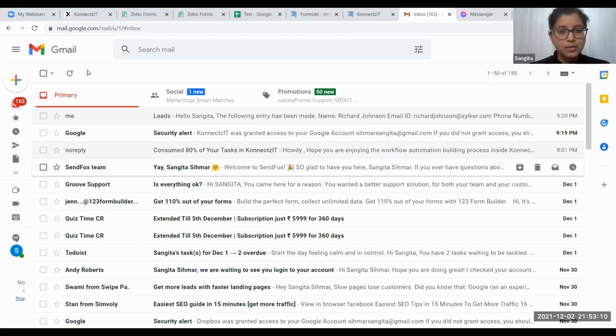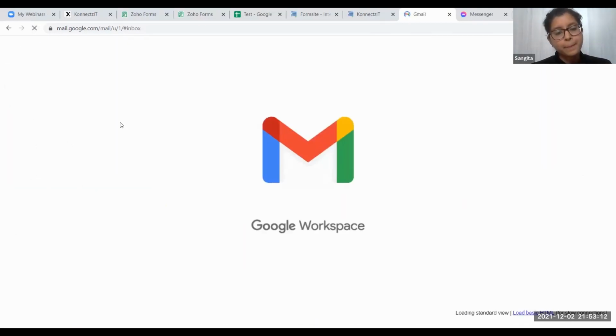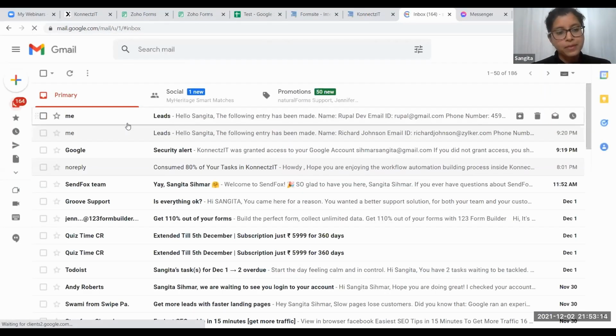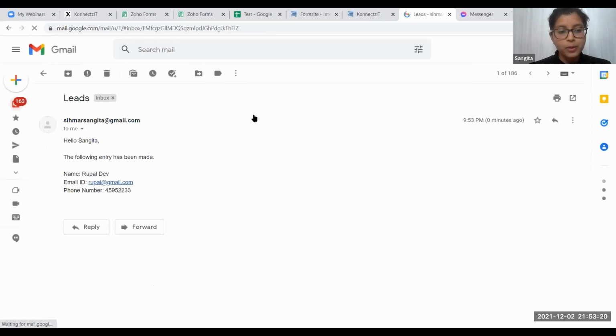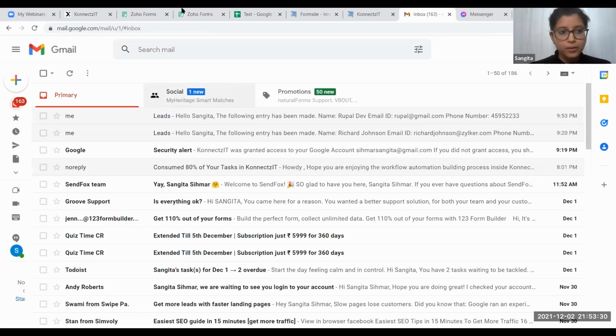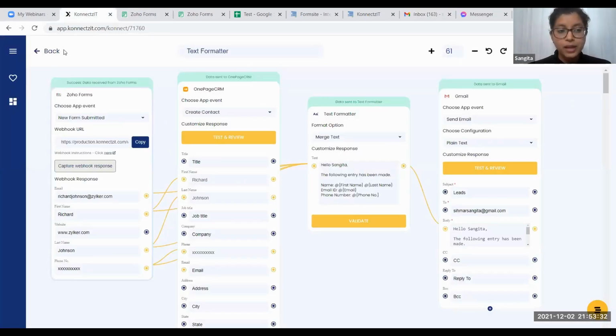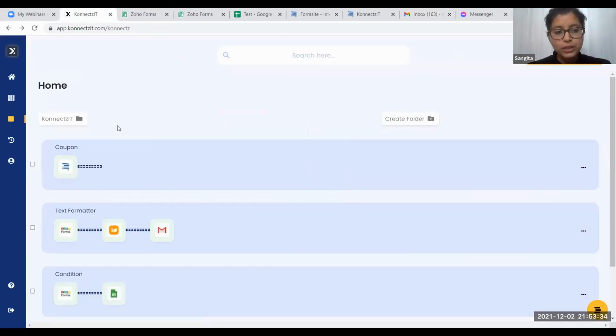As you can see here, the text formatter basically helps you merge all the data so that you can send it to different functions like your Gmail or your Trello, so that you needn't dump everything individually.